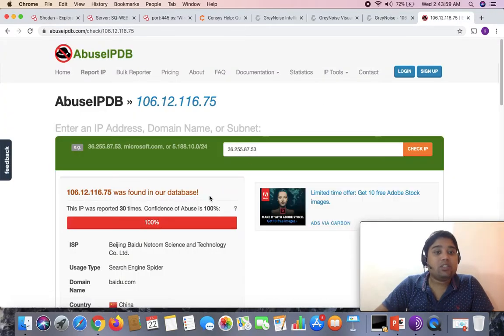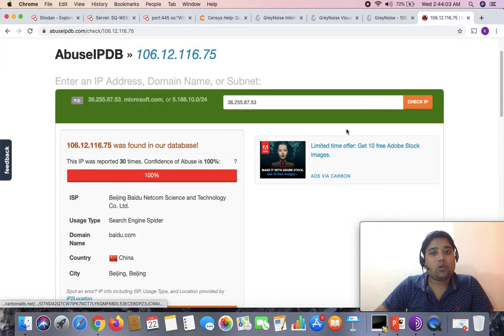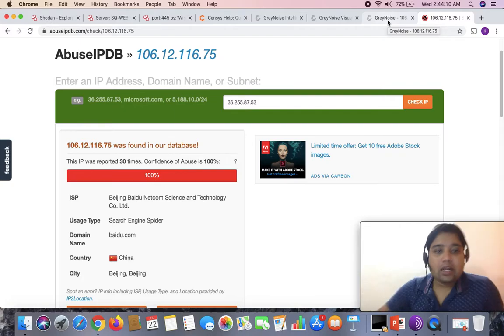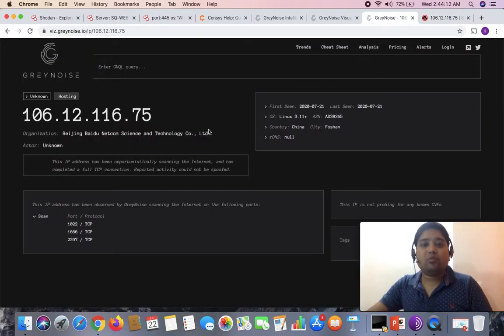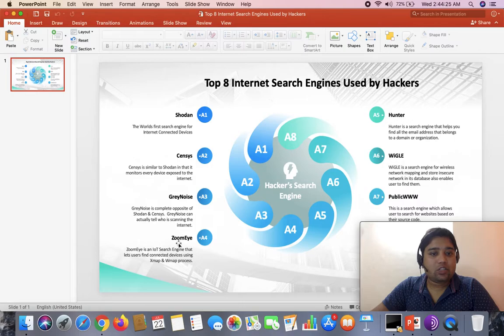So always remember, this varies from website to website. This website has some other information about this IP, like what all the malicious activity was reported for, and this one has other information about in total what all activity this IP was captured performing as malicious activity. So the details are on your screen. Anyway, guys, time to move on to the next search engine.